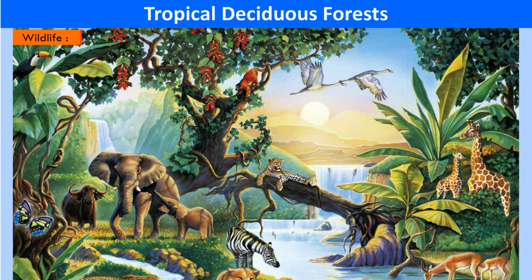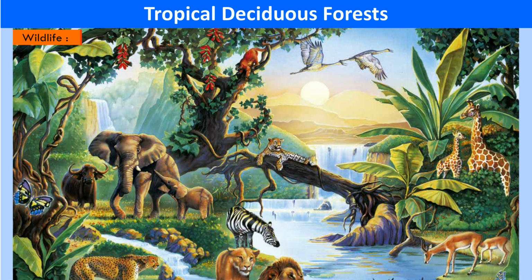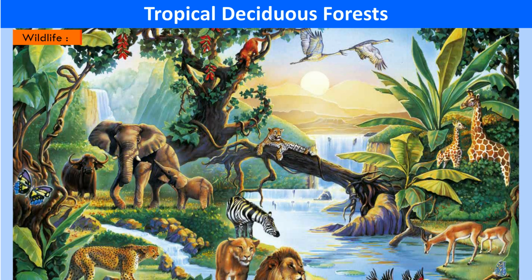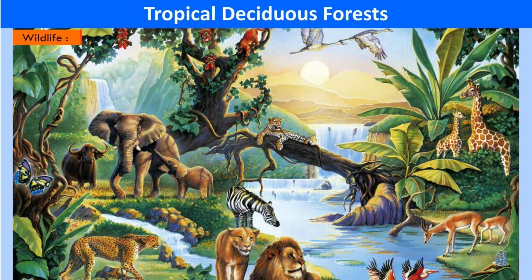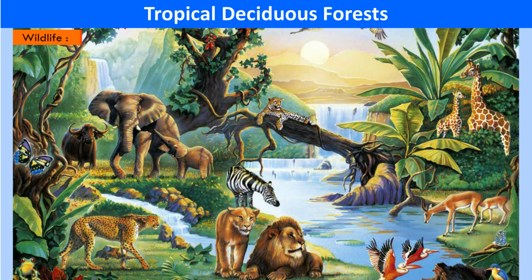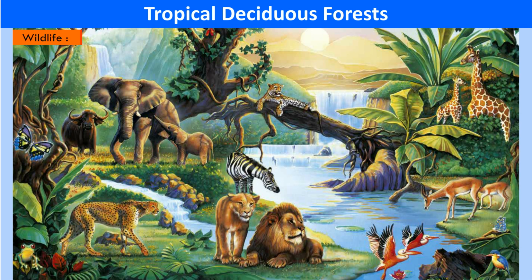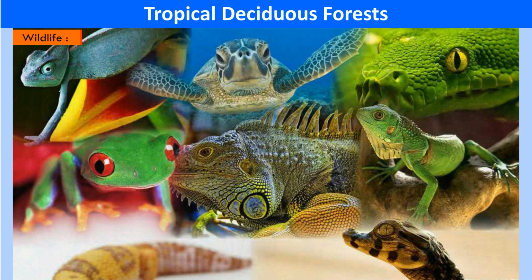The forests that remain, however, are home to tigers, elephants, bears, deer, cheetah, monkeys, rhinoceros, hippopotamuses, buffaloes, nilgais and even pandas that live in the bamboo forests of southwest China. Towards the drier margins, many varieties of deer and lions abound.